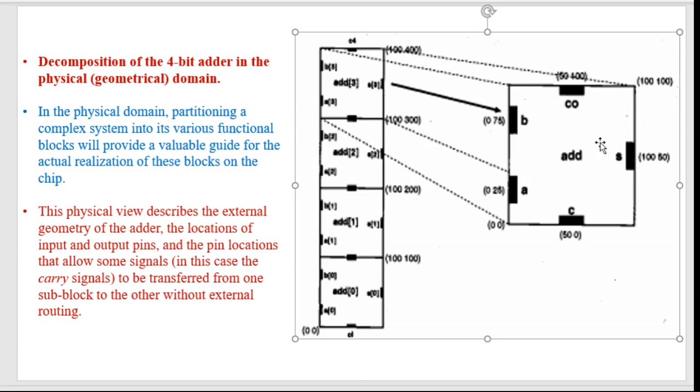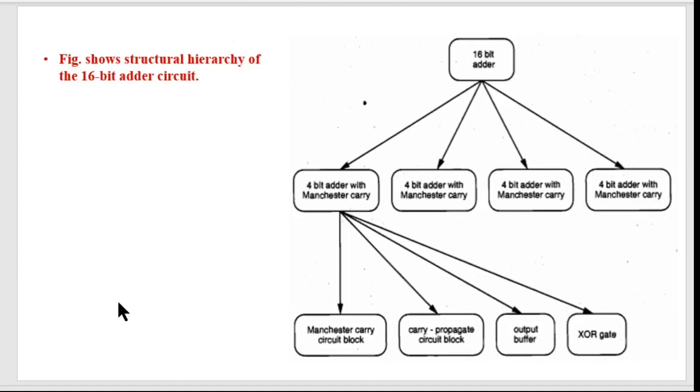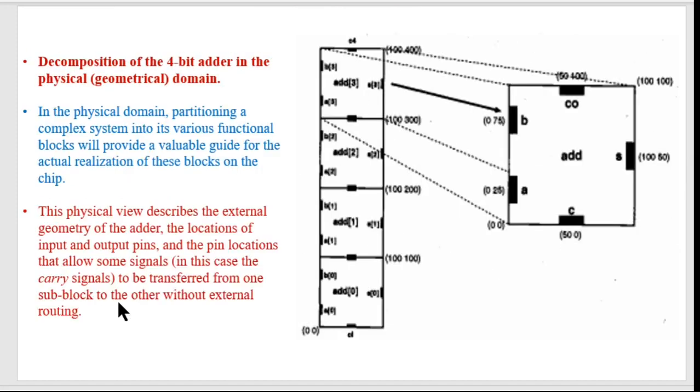Because in previous slides we showed the structural decomposition. Structural decomposition shows the structures, and this also is structural, and this one is the geometrical. Remember these three domains from the Y chart. So this shows that one 4-bit adder has 4 vertices: from 0 0, and this would be, I think, 100 0. This is 100 100, this corner point, and this one 0 100.